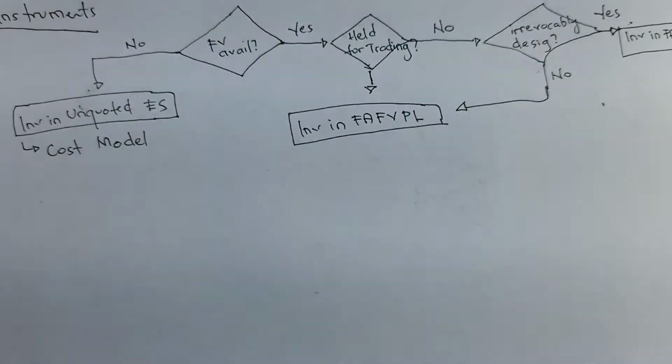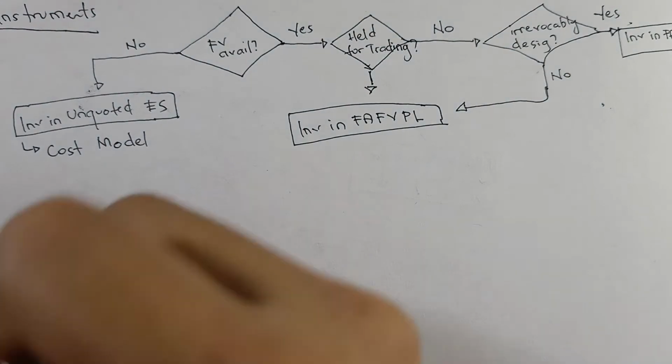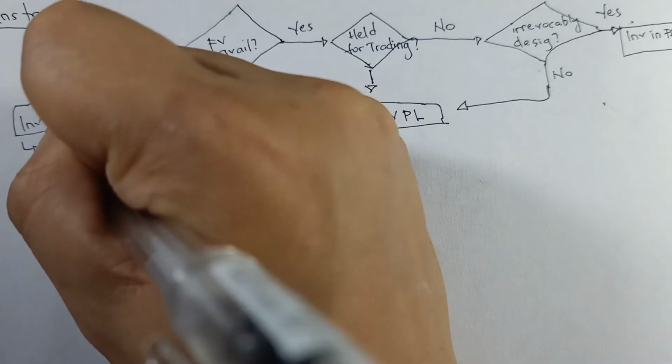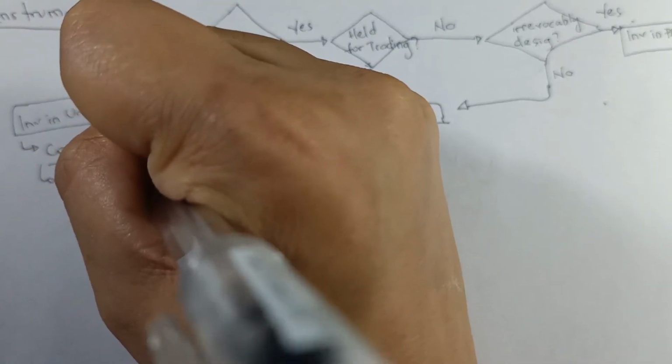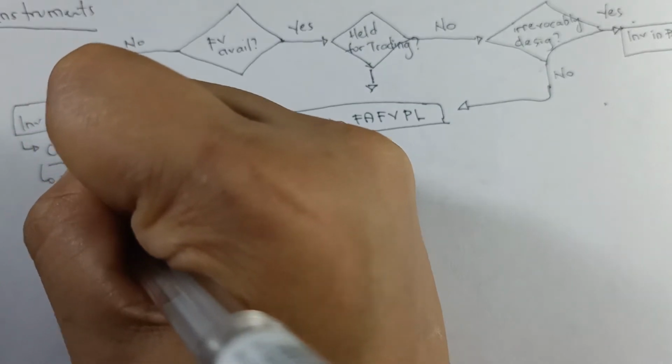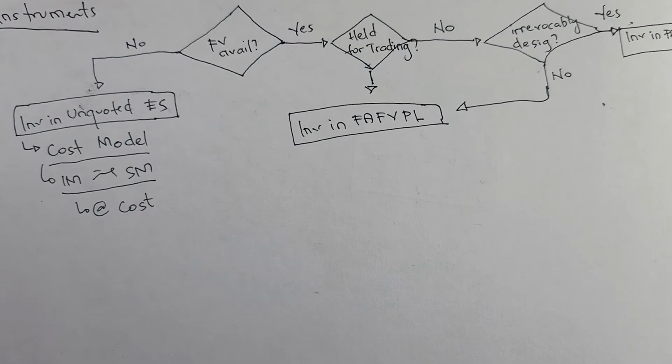Sir, ano pong nangyayari sa cost model or sa cost method na yan? Under the cost model, see to it that the initial measurement and subsequent measurement of the investment will be at cost. Once again, initial and subsequent measurement will be at cost. Okay ba tayo dun?